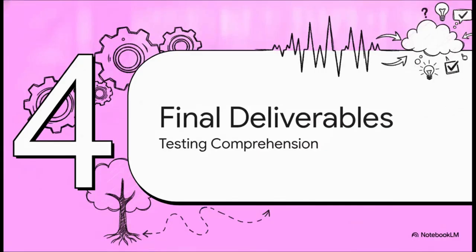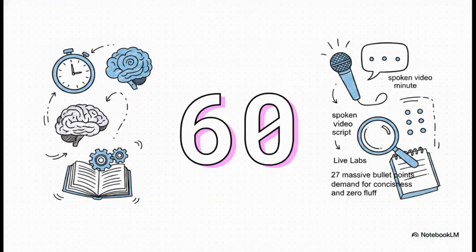Finally, we arrive at Section 4, Testing and Final Deliverables. First, keep in mind that all of this, from the theory to the career advice to the live labs to the interview prep, is supposed to fit perfectly into a 30 to 60-minute script. A standard spoken script runs about 150 words per minute. So, doing the math, that means the AI has roughly 4,500 to 9,000 words to comprehensively cover 27 massive bullet points. The prompt is demanding absolute conciseness, zero fluff.